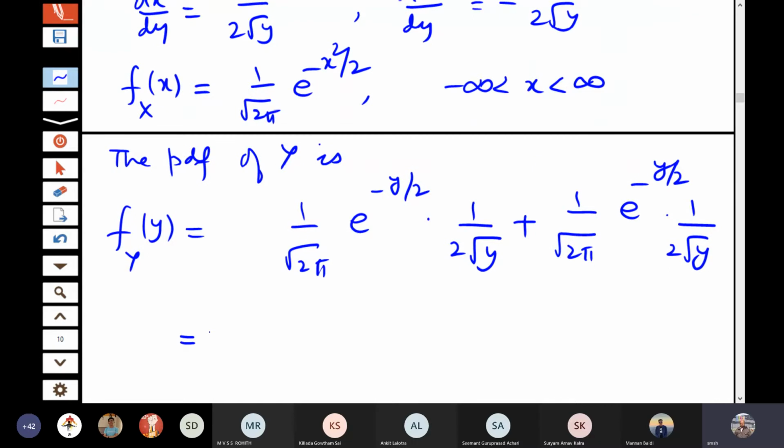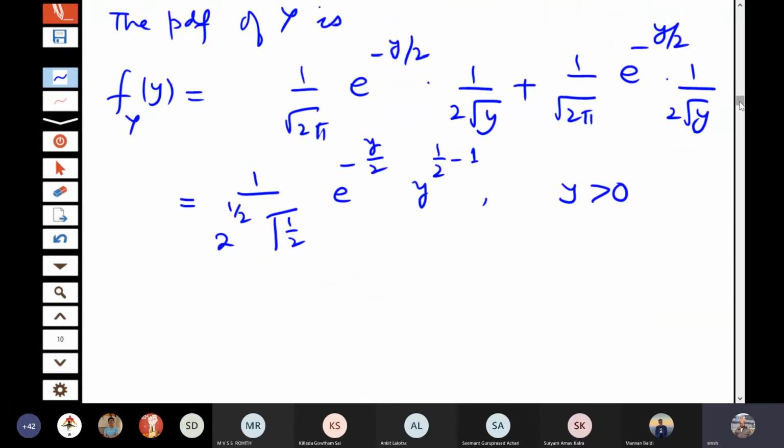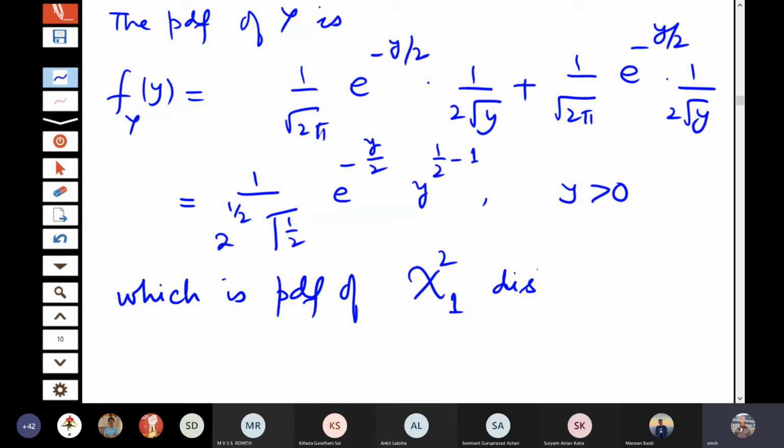If you simplify this, it is 1 by 2 to the power half, root pi is gamma half, e to the power minus y by 2, y to the power 1 by 2 minus 1, which is nothing but the PDF of chi-square 1 distribution.